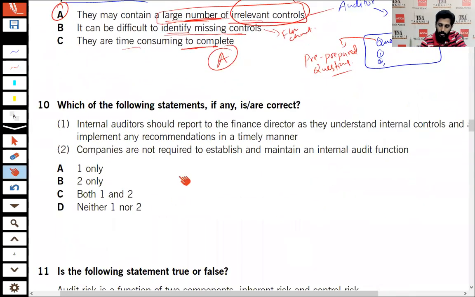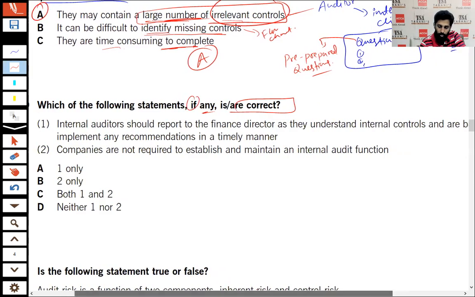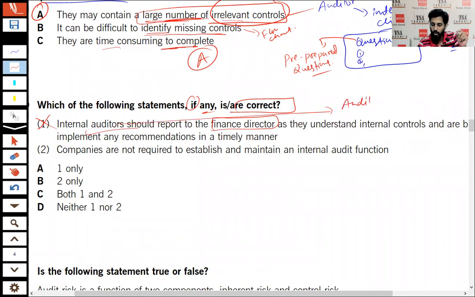Number 10. Which of the following are correct? Number 1. Internal auditors should report to the finance director. Absolutely no. Internal auditors are basically reporting to the audit committee.